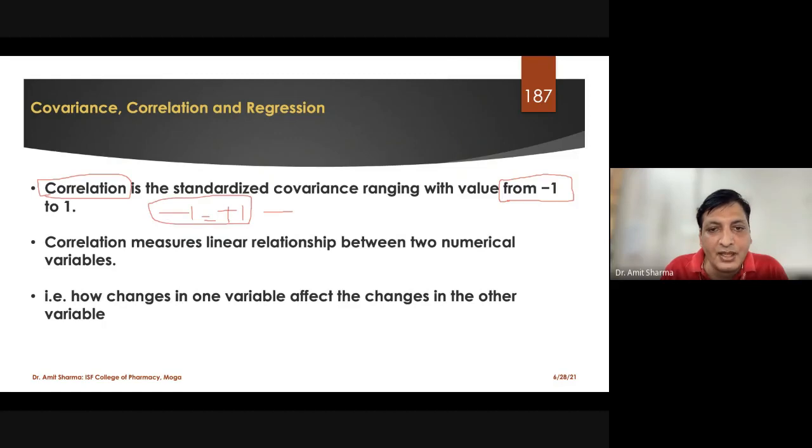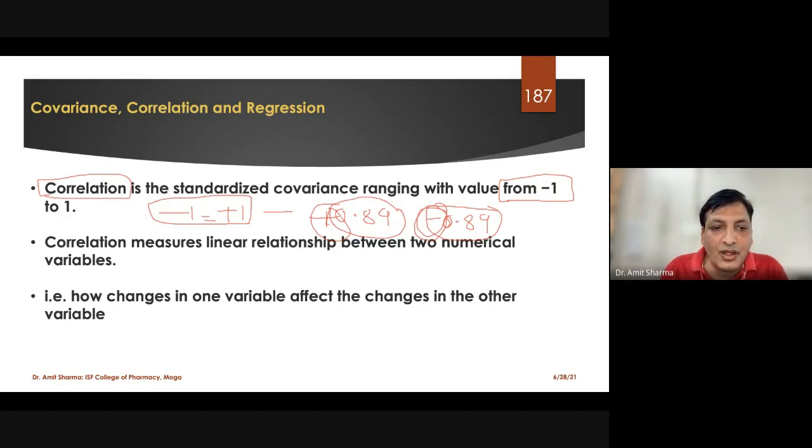For example, if you are getting a value something like 0.89, we say that we have got the positive correlation. And if we are getting a value like -0.89, we say that we have got a negative correlation. So this positive sign or negative sign will let us know which side we are on, the positive side or the negative side.